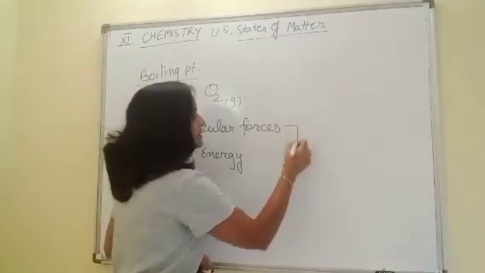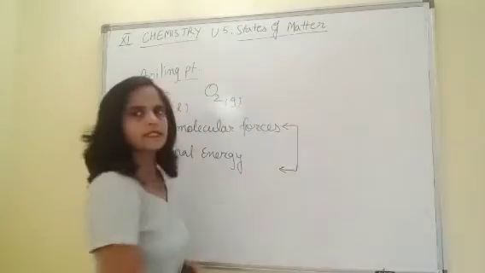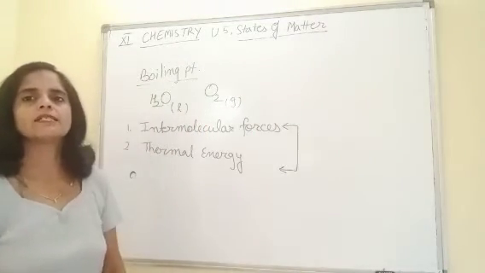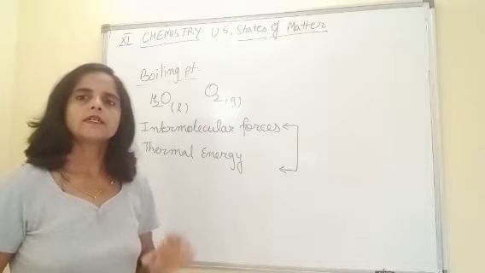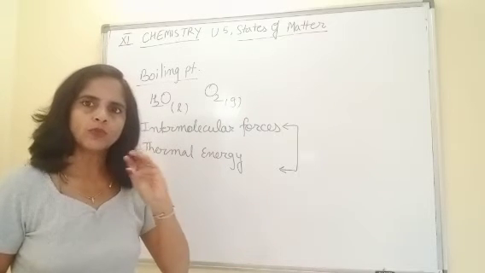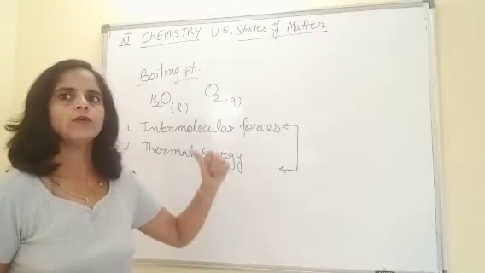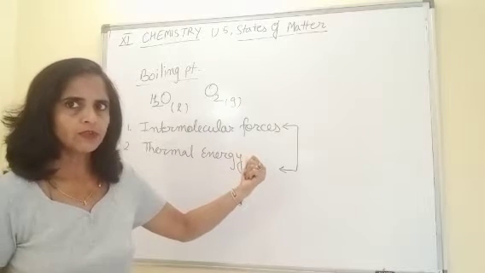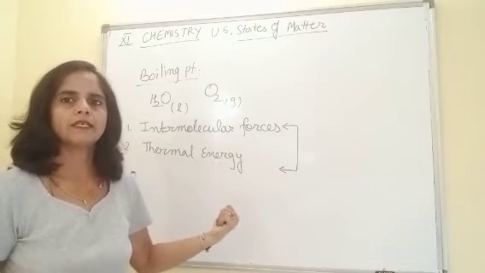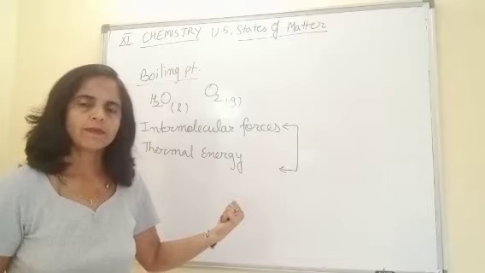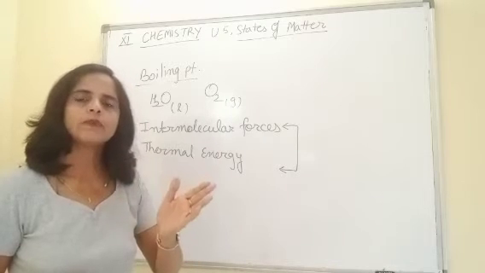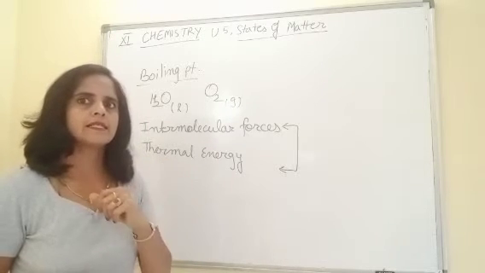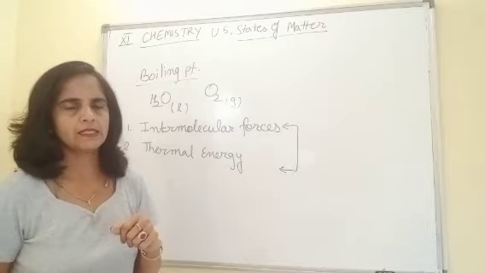The balance of these two factors decides the state of a particular substance. Got it? The state depends on what? The two basic parameters are intermolecular forces and thermal energy. The balance of these two parameters decides the state of a substance.